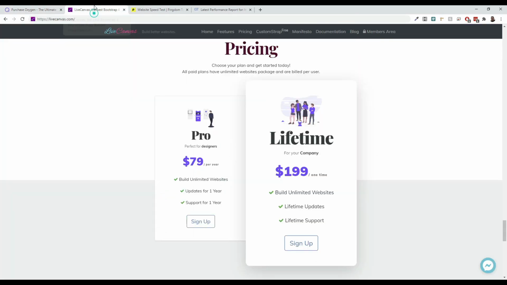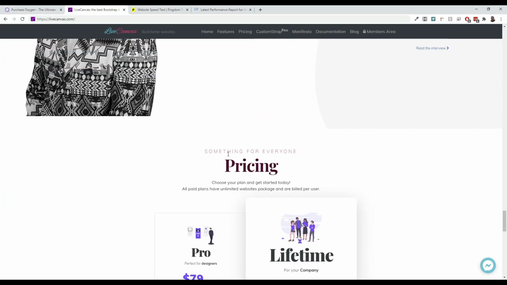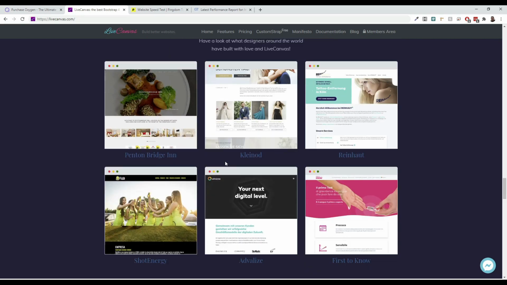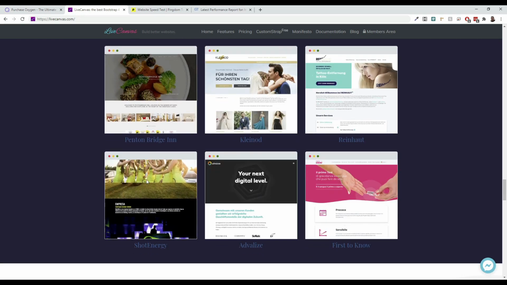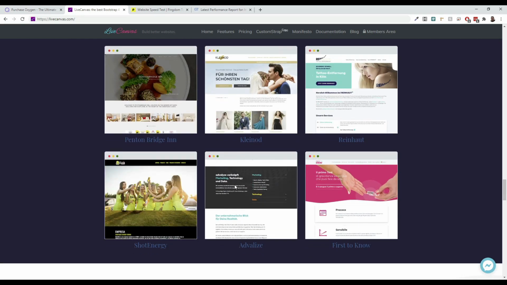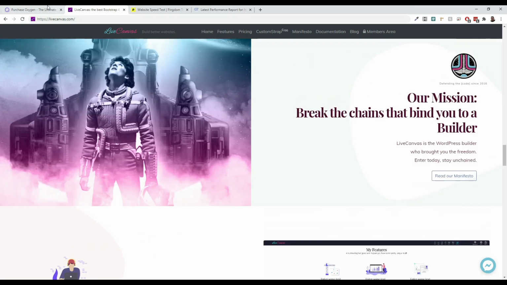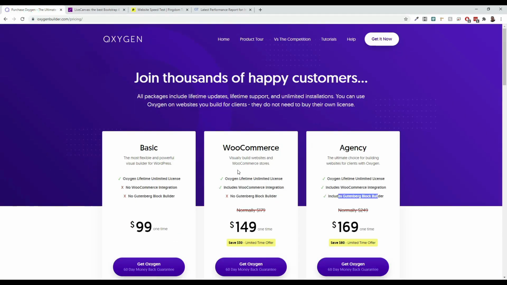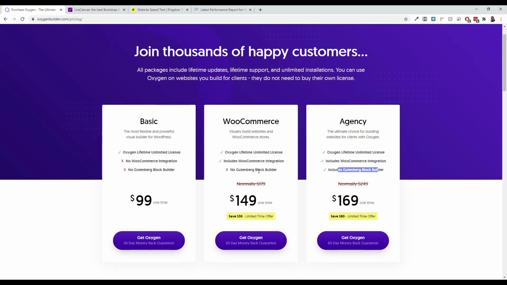So for me, one of the questions you're going to be asking yourself is, am I doing this for clients? Which one is better? If you're doing this strictly for clients, then I gotta say, I think Oxygen wins that fight. I think pricing, they're about the same. I've tried support on both of these builders, and I think both of their support is decent. It's not bad on either. I think there's some places they can tighten up.